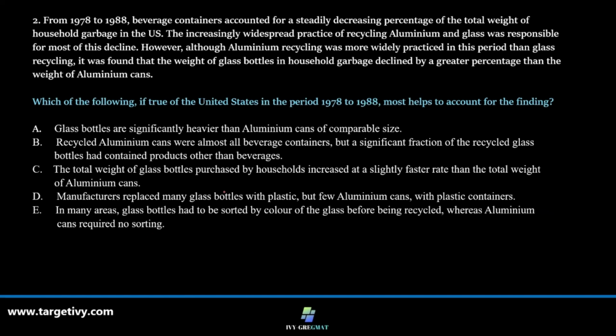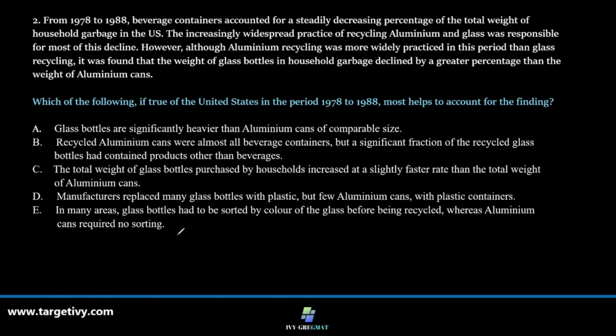Question number 2. From 1978 to 1988, beverage containers accounted for a steadily decreasing percentage of the total weight of the household garbage in the US. The increasing widespread practice of recycling aluminum and glass was responsible for most of this decline. However, although aluminum recycling was more widely practiced in this period than glass recycling, it was found that the weight of glass bottles in the household garbage declined at a greater percentage than the weight of aluminum cans.